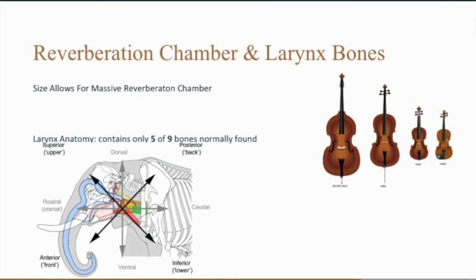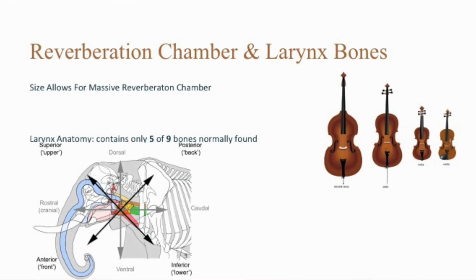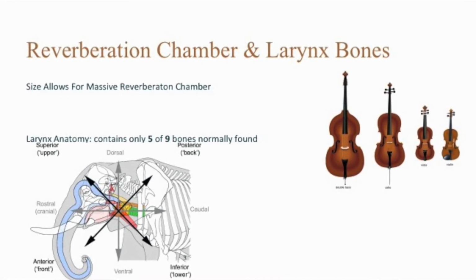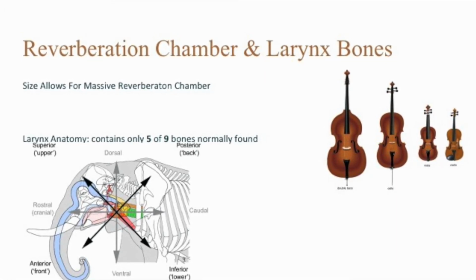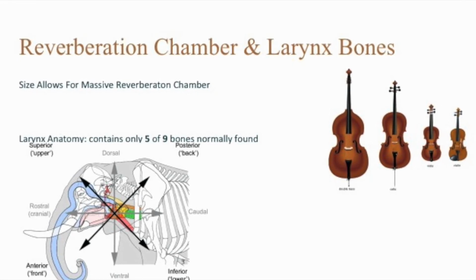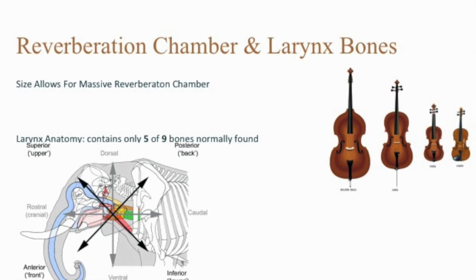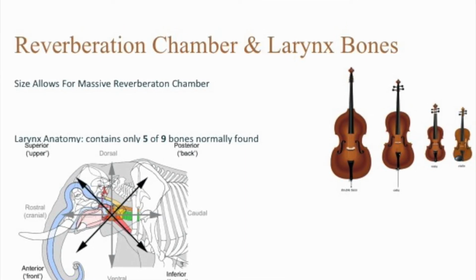Lastly, the reverberation chamber at their disposal, which is the space allocated to generation of deep, lower frequency vibrations, is much larger simply due to the animal's size. A similar concept is seen in the comparison of instruments in the string family. A violin has the small internal body chamber, isolating it to a much higher overall frequency spectrum of notes when compared to a cello or double bass.